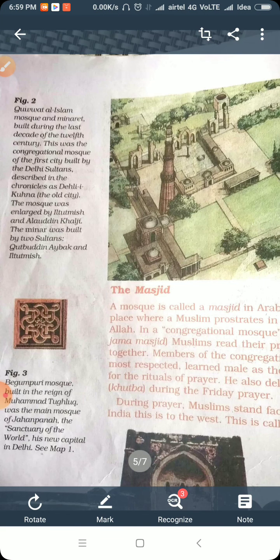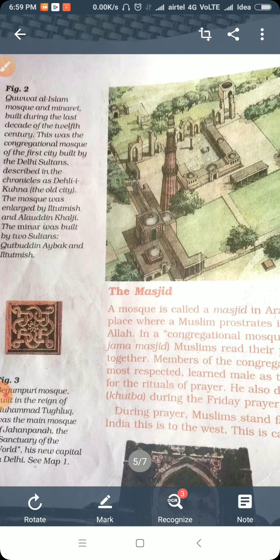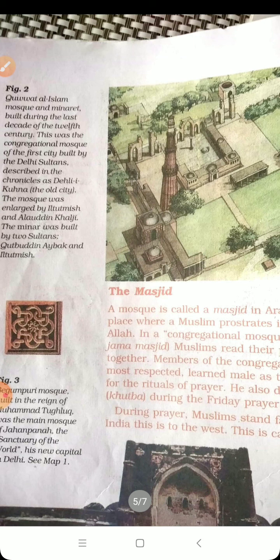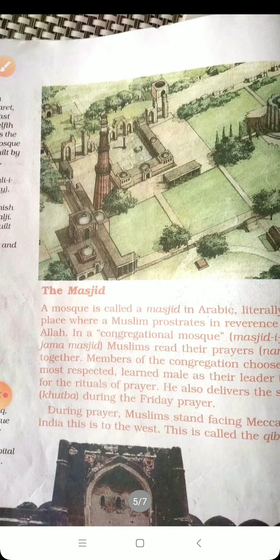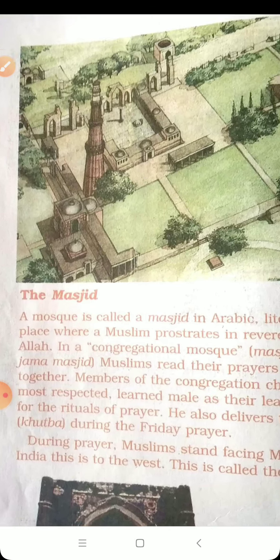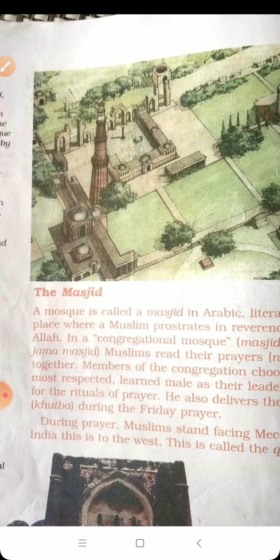Another is the Begumpuri Mosque, built in the reign of Muhammad Tughlaq, which was the main mosque of Jahanpanah, the sanctuary of the world, and this was the new capital in Delhi. It has been observed. So this was about Delhi, and in the map, which we discussed in the last term, you can see these are all the names of Delhi.